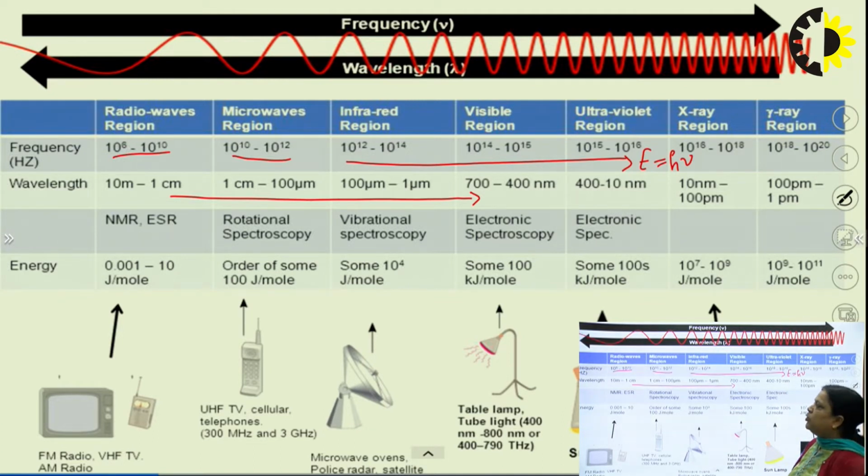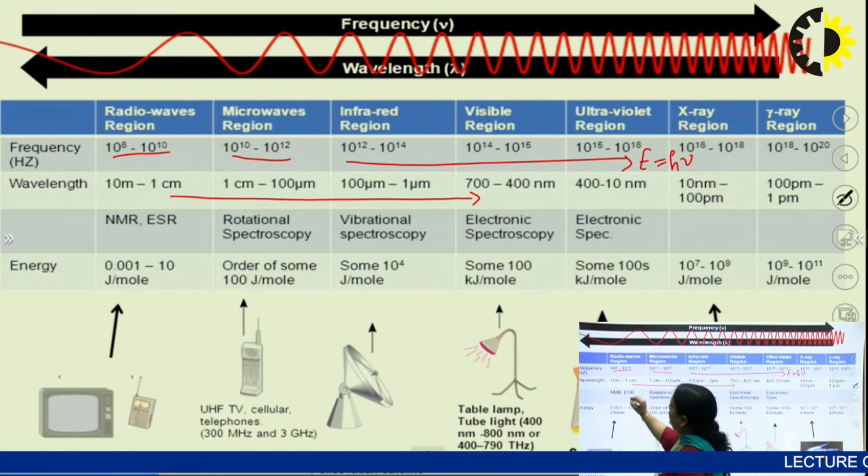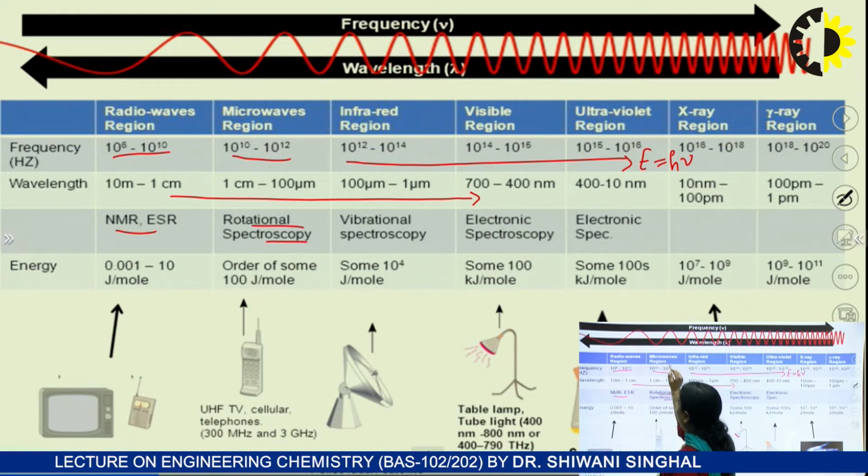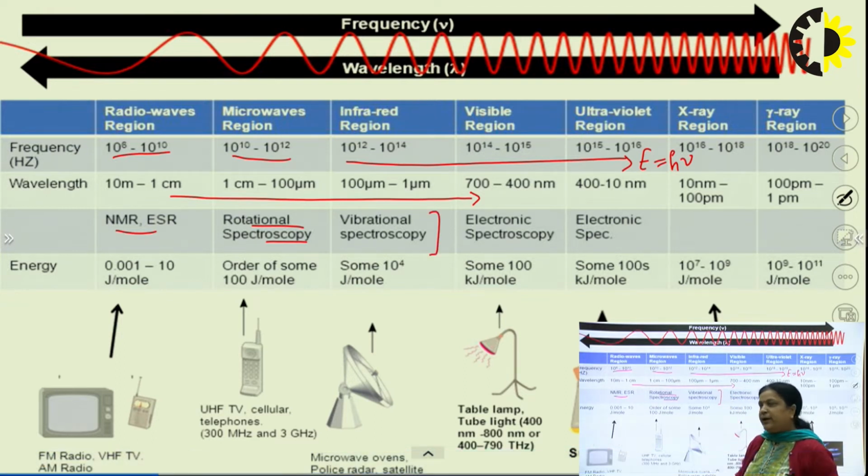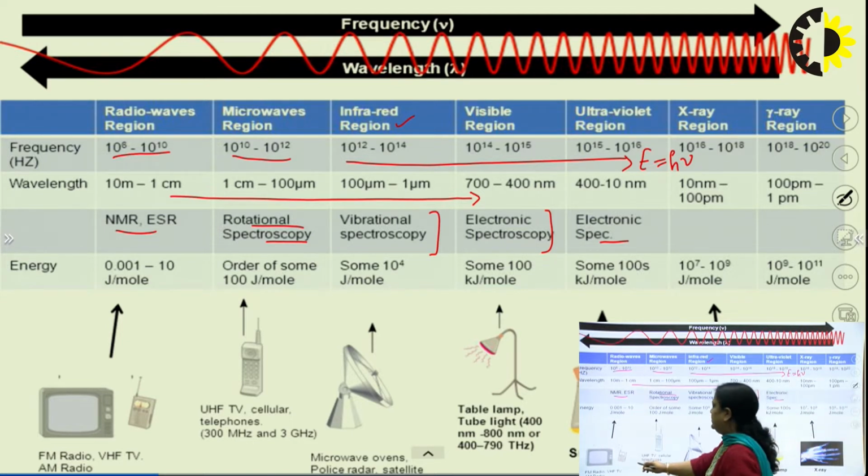In NMR spectroscopy, we take radio waves. In rotational spectroscopy, we take microwaves. In vibrational or IR spectroscopy, we take the IR rays. In electronic spectroscopy, visible, again electronic UV, for X-rays and this for gamma rays. These are the examples or applications of this electromagnetic radiation.